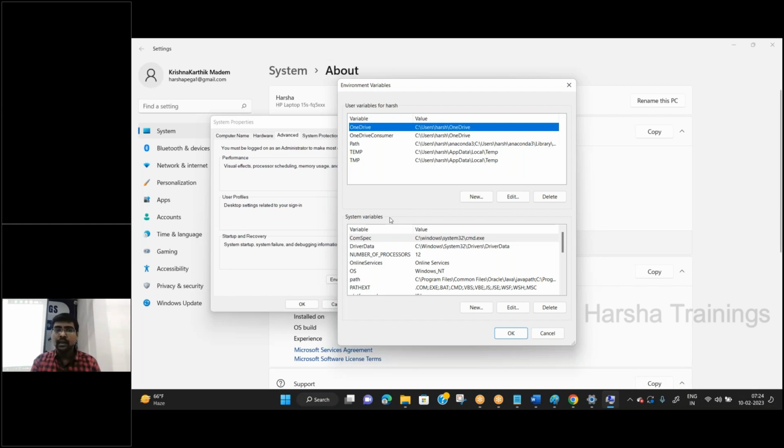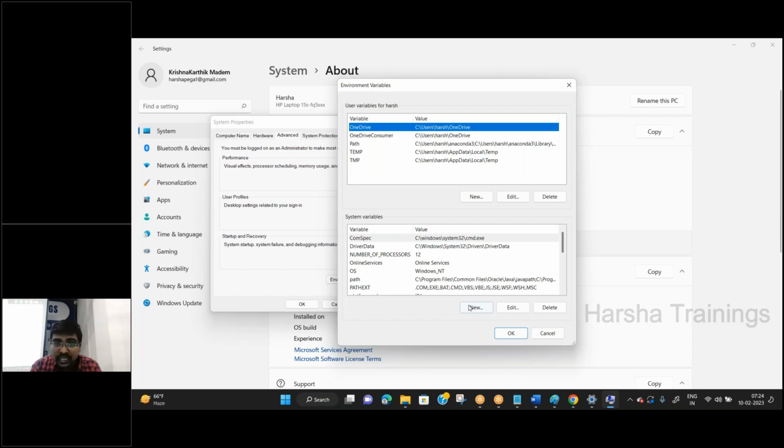User variable in the sense the variable that we created for a specific user. System variable in the sense applied to the system. Whoever accesses this, it is accepted for everyone. Now here we are updating for all the users. That means you need to create a system variable.